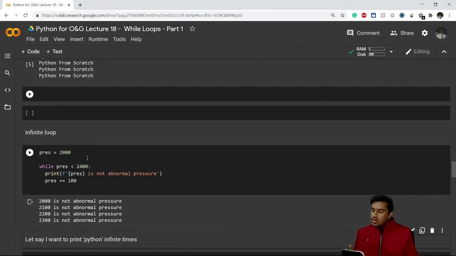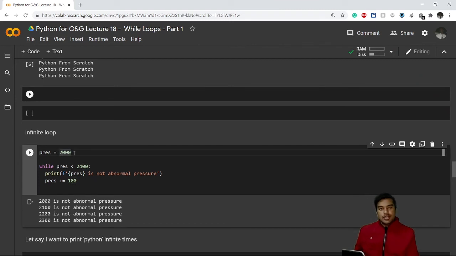Okay, now see what is happening. Our initialization is at press equals 2000, which means our pressure is 2000 psi initially. Now it goes to this condition: while 2000 is less than 2400, the condition is true, it will print the value of press, and it will print that the pressure is not an abnormal pressure. So this time it has printed this when press was 2000.